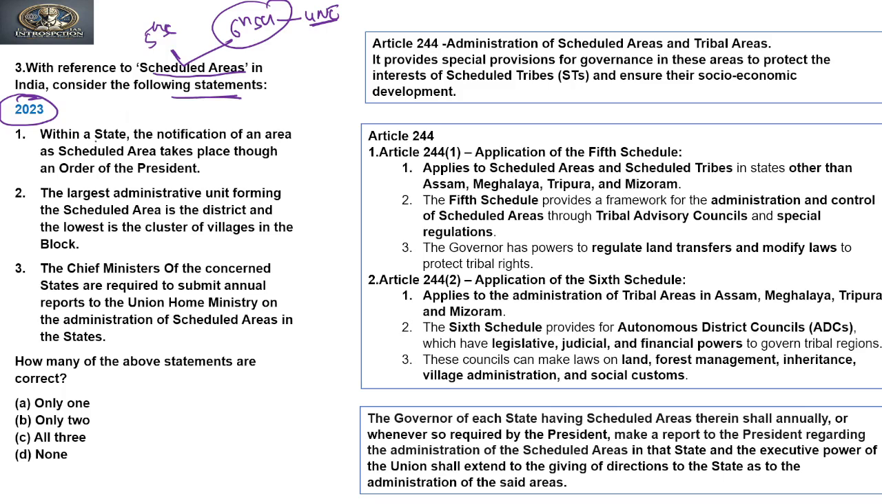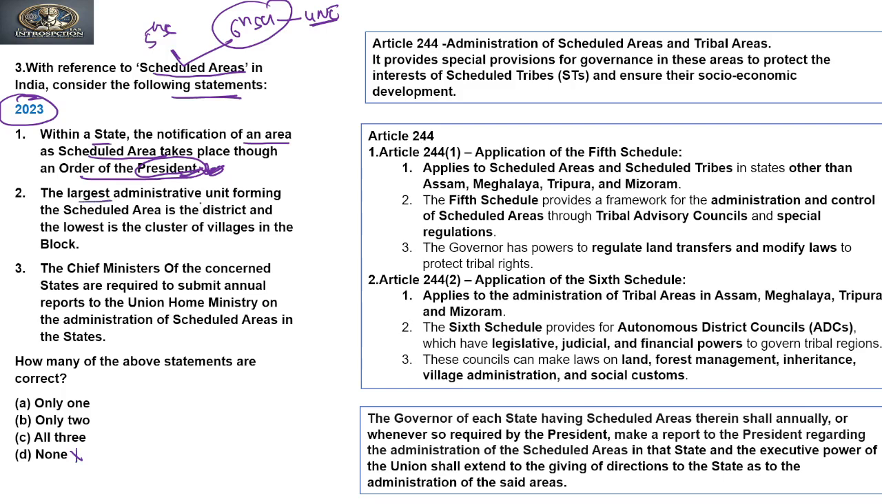It says that within a state, the notification of an area as scheduled area takes place through an order of the President. Yes, it is the President who has been authorized to mark the scheduled area. The first is true. So the options are only one, only two, all three or none. So none cannot be our answer, that is D cannot be the answer.